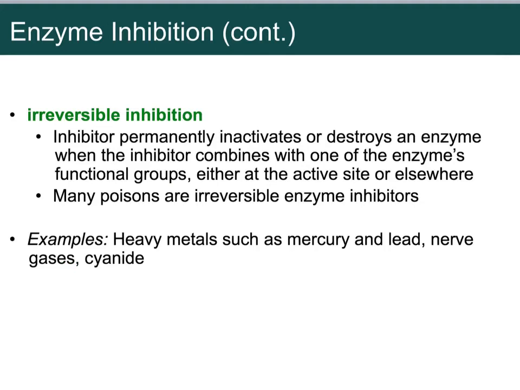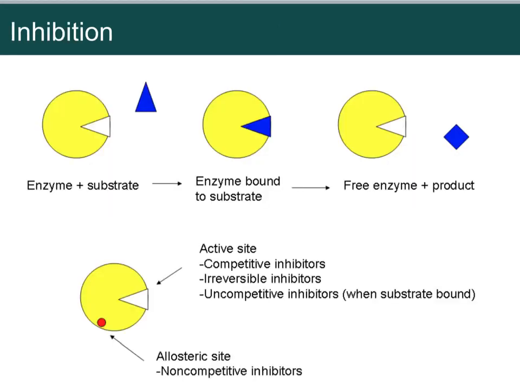Irreversible could be either one of those. It means that once the inhibitor is bound to that enzyme, it's done. And those are usually what have been used as poisons. Stuff like mercury and lead. Cyanide, the way they used to kill people with cyanide, it binds to the heme group in your blood cell, and it won't let oxygen bind there. Instead, the cyanide will, and then you die. And that's not good. So irreversible means you can't. It's blocked. You're done.